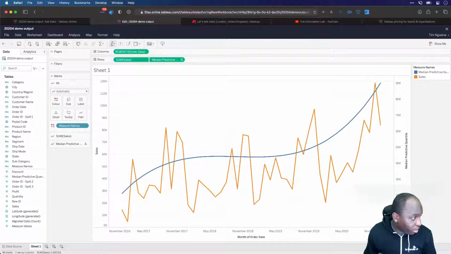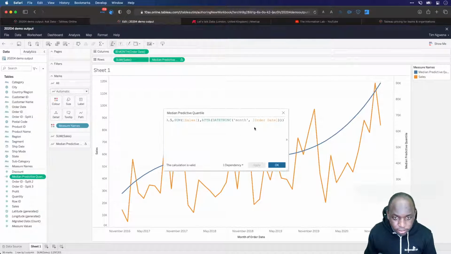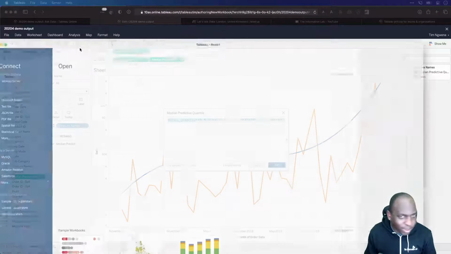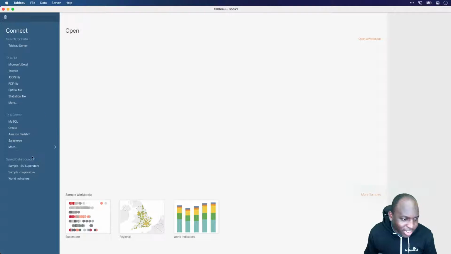What I will, of course, do is open up 2020.4 desktop and basically rebuild the same thing. While that's opening, let me edit this and grab the calculation. That is probably another WebEdit limitation, Steph, if I'm honest. But I swear I've gotten past that before. I don't know what's going on. I think it's just demo bugs, as it were.